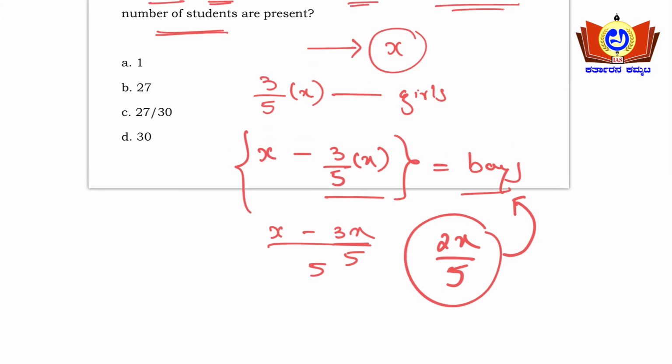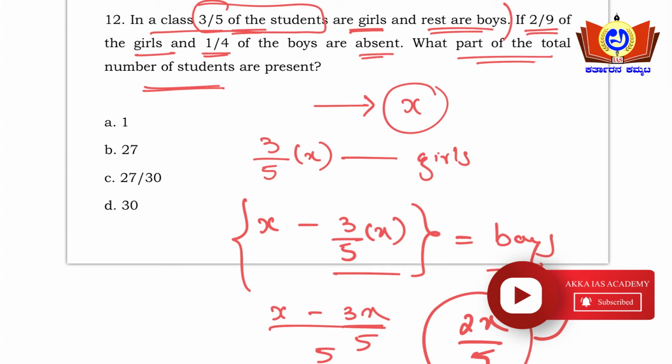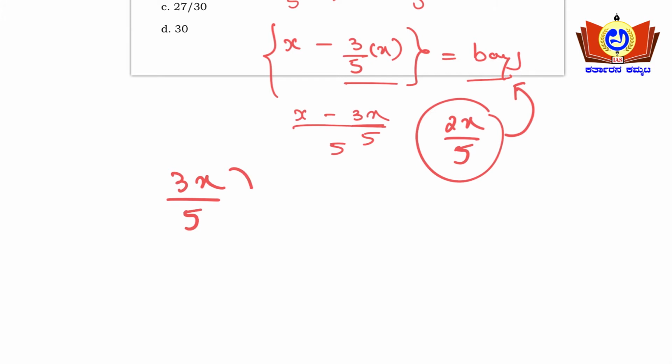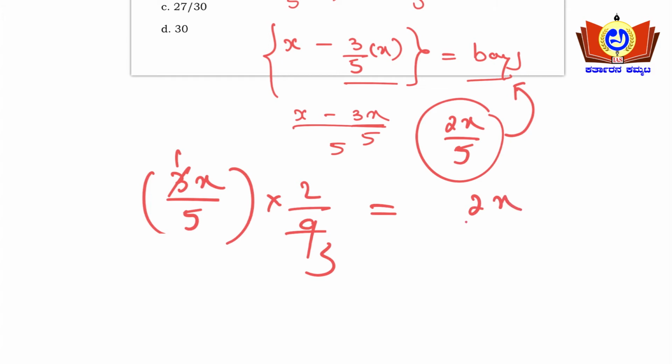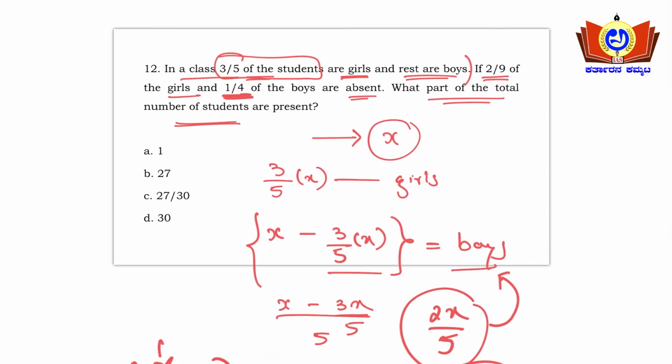Then the question tells that 2/9 of the girls are absent here. What is the strength of the girls? It is 3x by 5. Out of that, 2/9 are absent, so into 2 by 9. This will give us 3 1 times and 3 3 times, so 2x by 15. So this amount of girls are absent here, and 1/4 of the boys are absent.